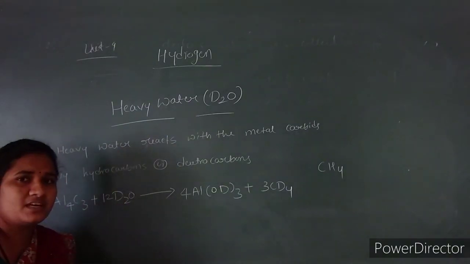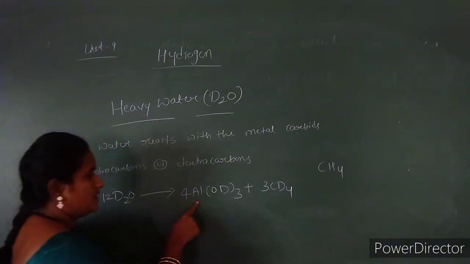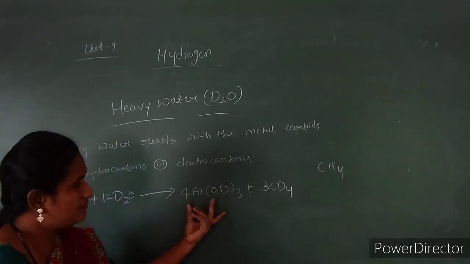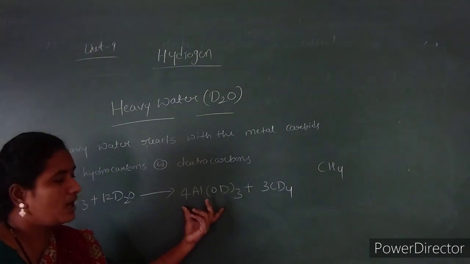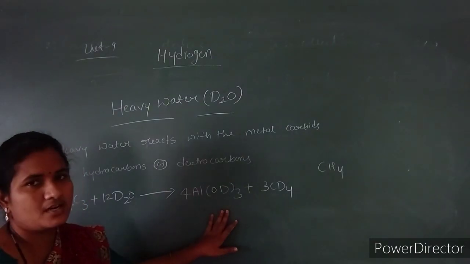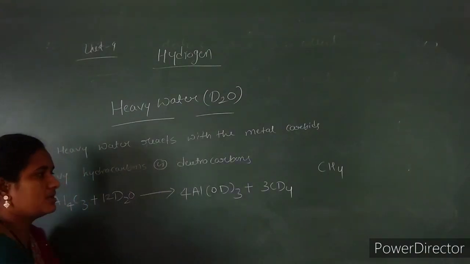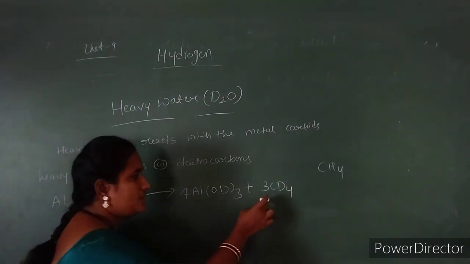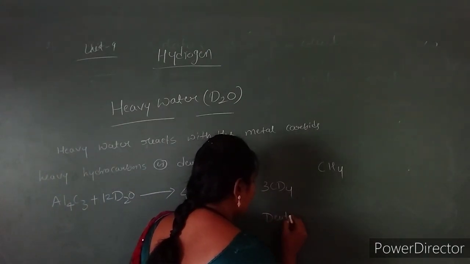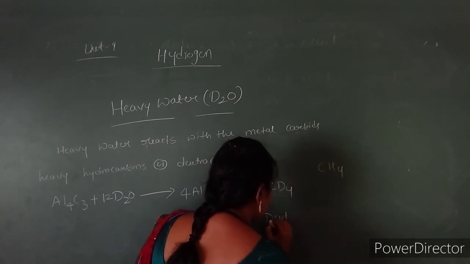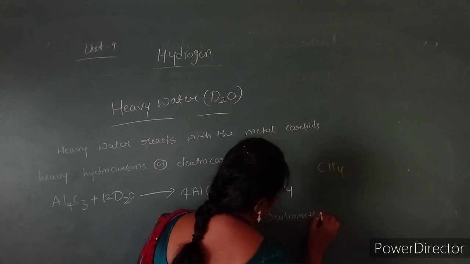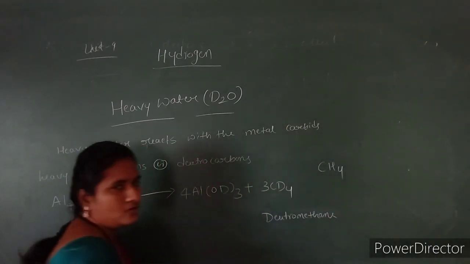Instead of hydrogen, we replace it by D. Here, instead of aluminium hydroxide, we get aluminium deuteroxide. In this way you can remember. This is a deuterocarbon, and it can simply be called a heavy hydrocarbon.